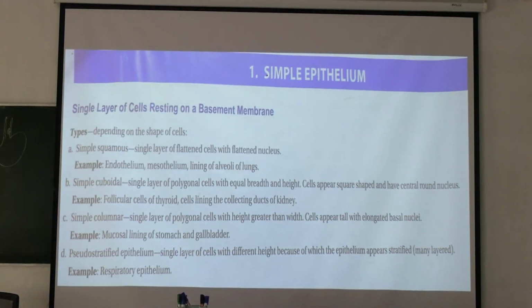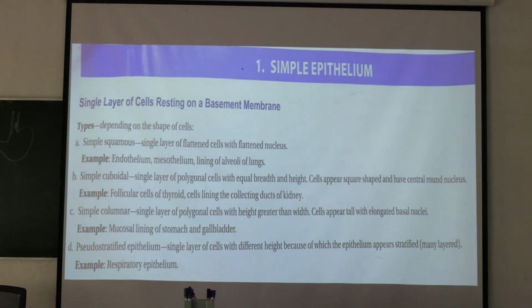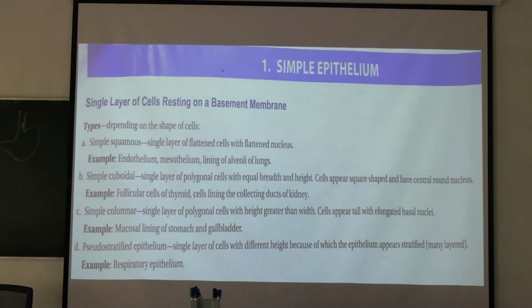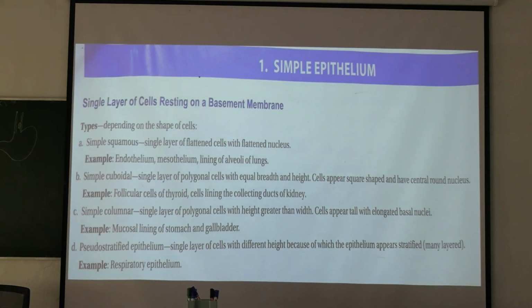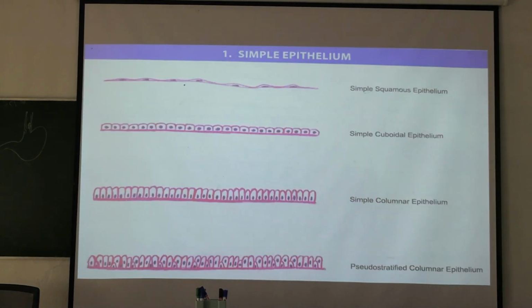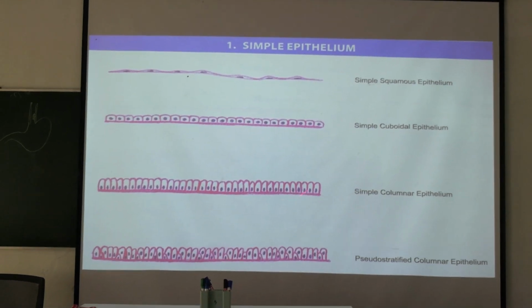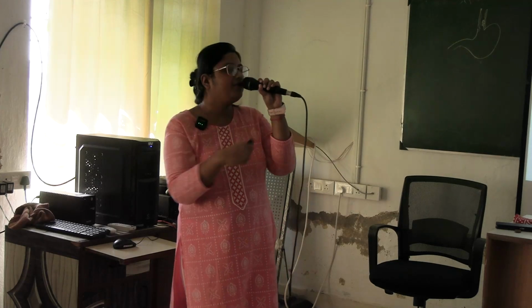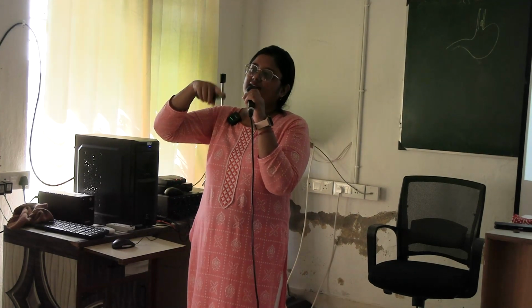So you start from microscope. Microscope class has been covered. So start from microscope. After that you start drawing this. Always use pencil for those markings. See this diagram you have to draw for simple epithelium. Use pink and violet pencil only for the drawing of the diagrams. And you draw this within a circle, a small circle and one epithelium in each circle.